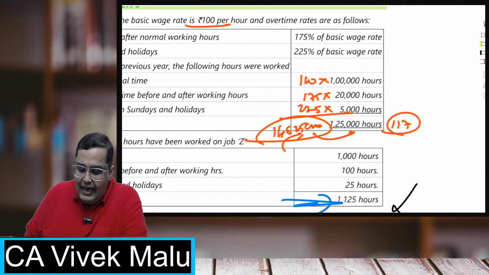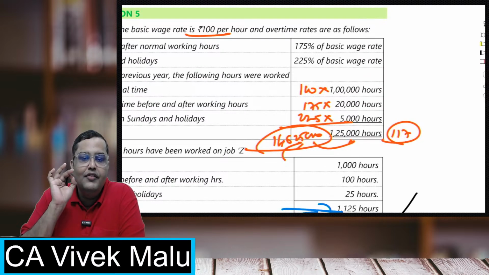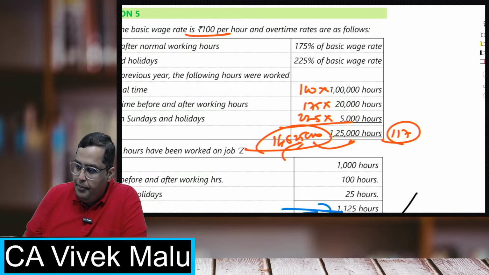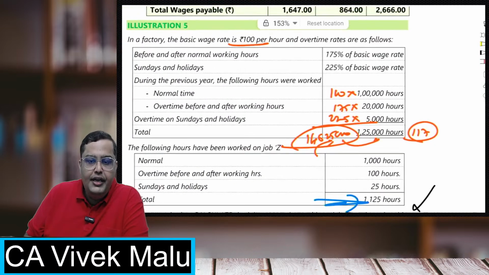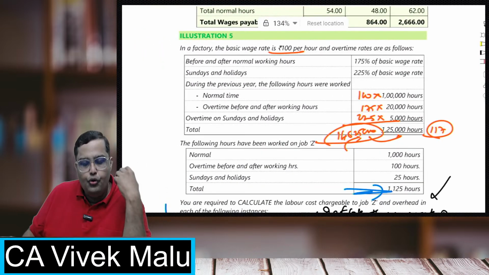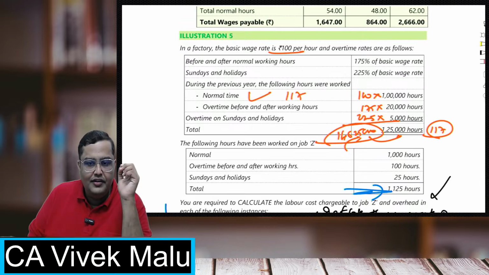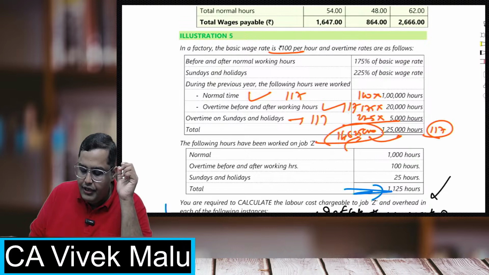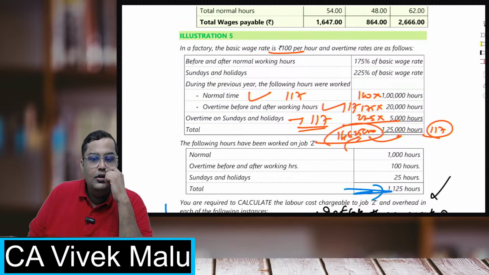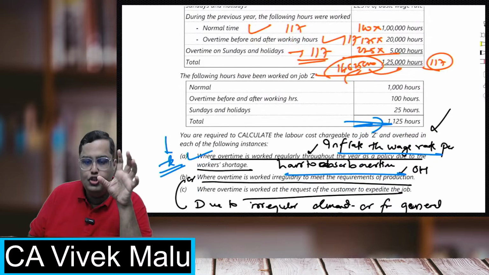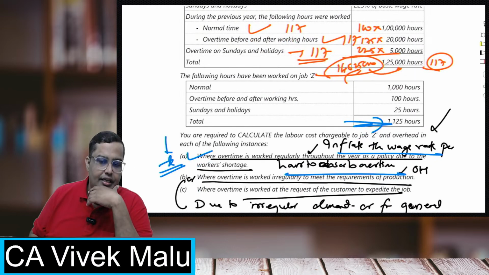So it means that my rate per hour will be 117 now. Whatever job I'm doing, even if it is done in normal hours, I'll charge the rate of 117. Even if it is done on a Sunday or before or after working hours, I'll charge at the rate of 117. This has to be done if you have a shortage and you are working overtime across the year.